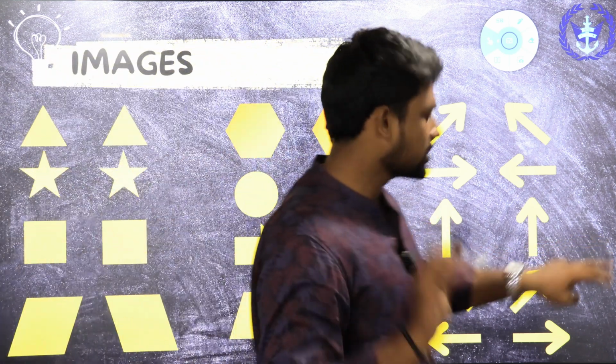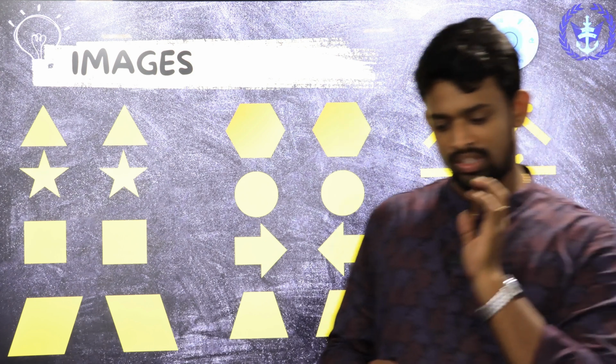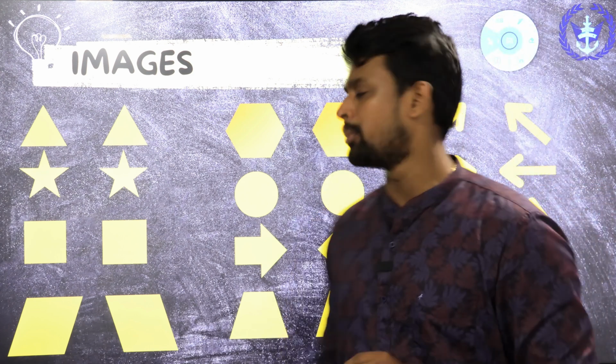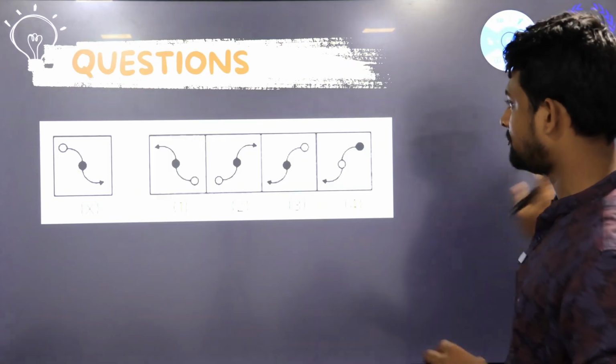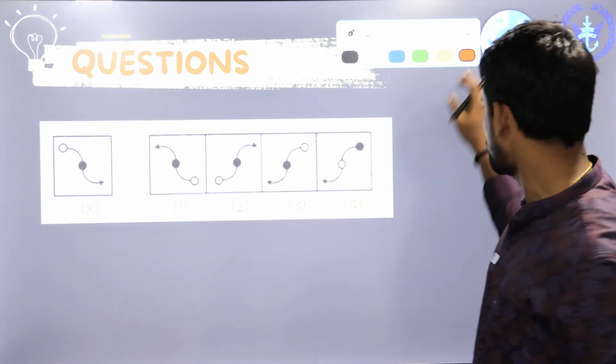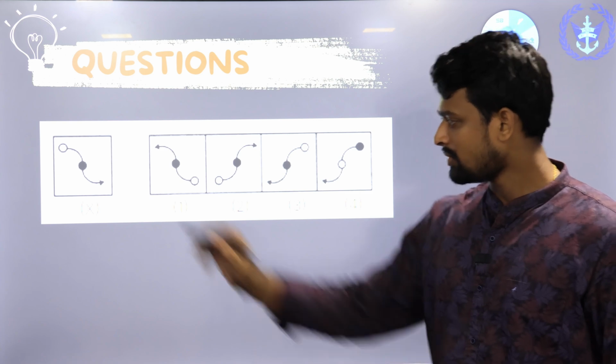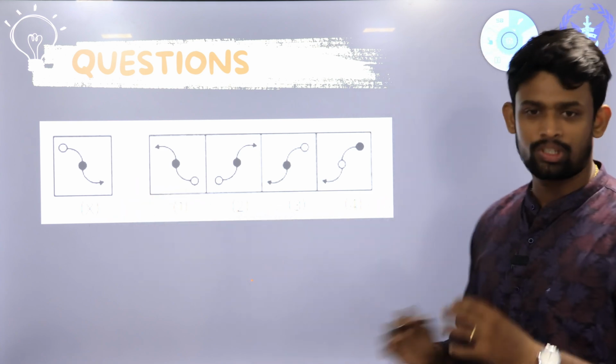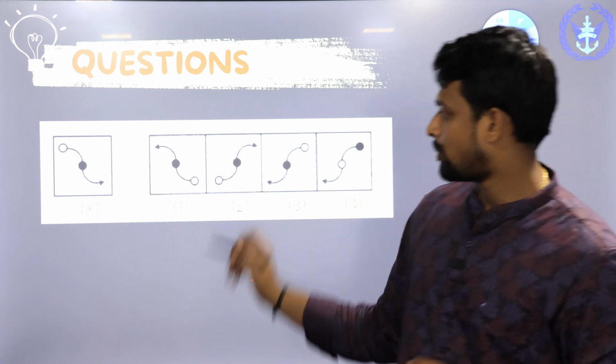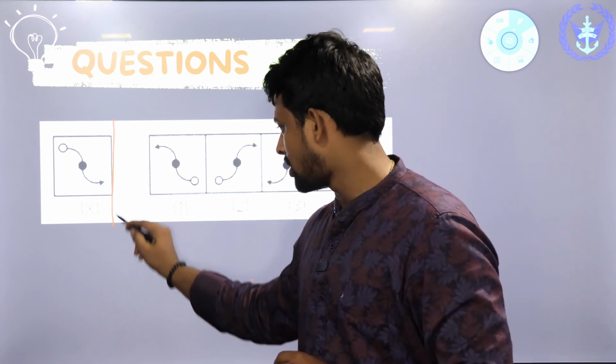And let us start solving the questions, and when solving the questions we will get to know how the images are changed. Okay, let us start. This is the first question, guys. Try to find out the answer for the first question. Question image, options 1, 2, 3, 4, which is the correct answer. You can see the question image.